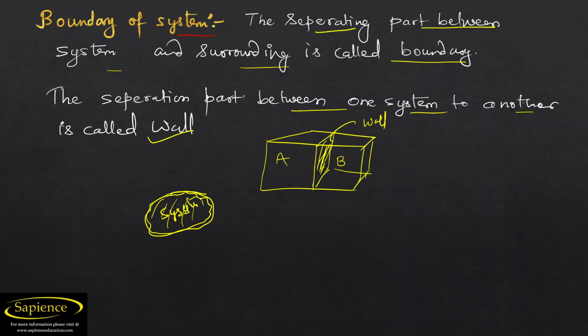But when a system is separated from the surrounding, not another system, that is known as a boundary. So this is the basic difference between wall and boundary. In a wall, two systems are involved, but in a boundary, one system is there and the rest is the surrounding. There are several types of boundary, so I will discuss each and every type of boundary.